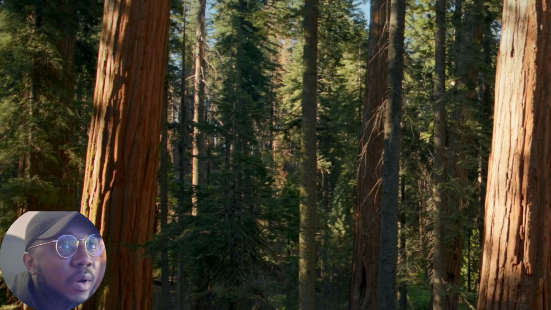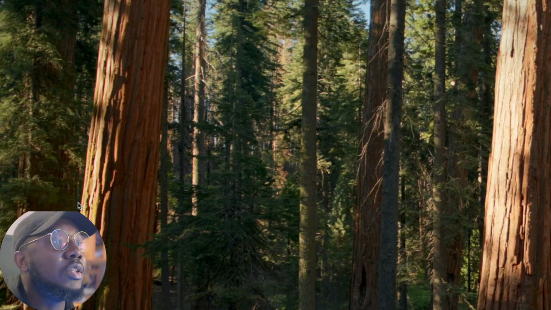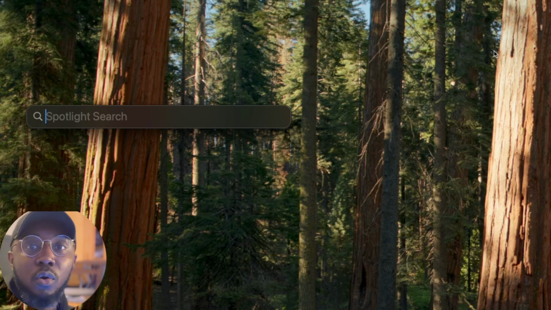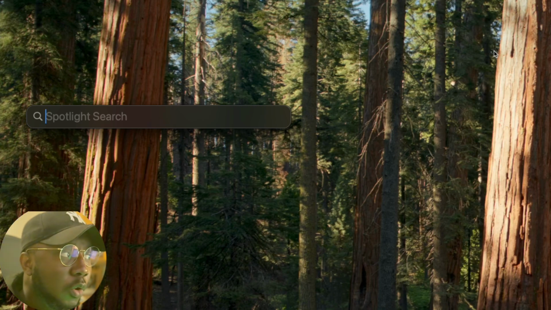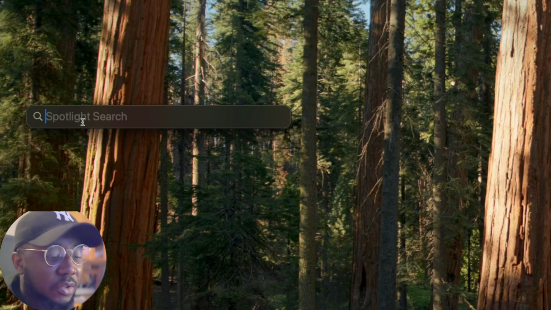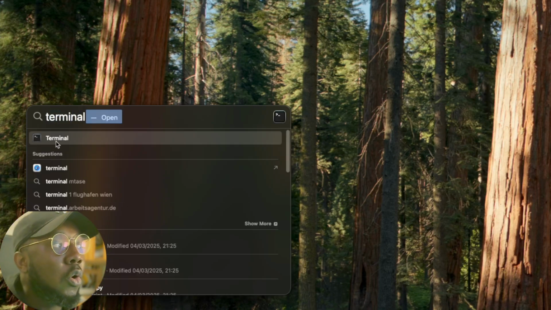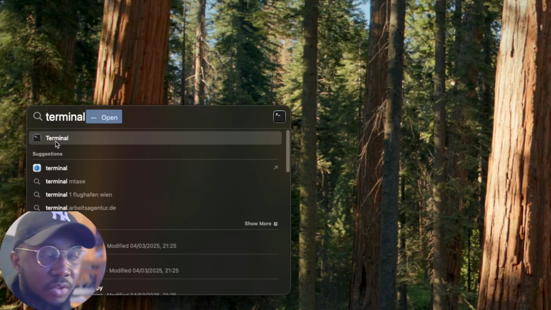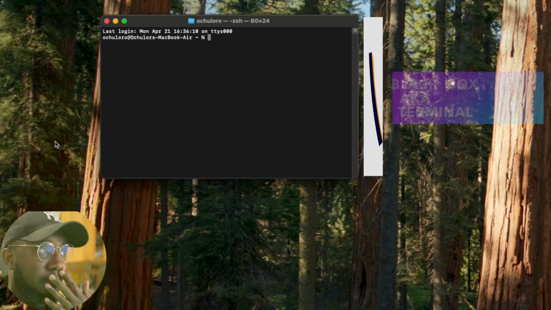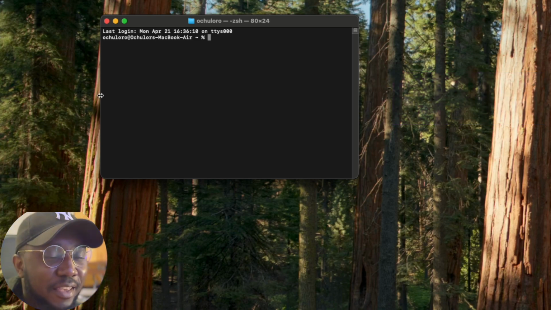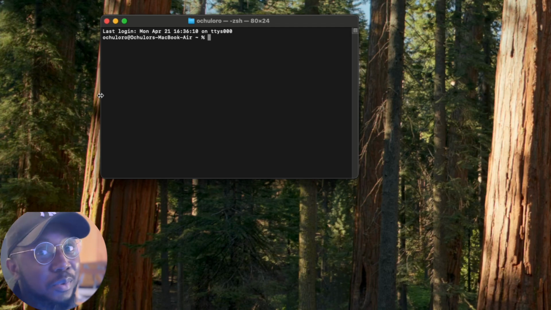If you're on a Mac OS, at the top of your screen you would see something that looks like a magnifying glass. If you click on it, a Spotlight search will pop up. If you type terminal, it would open a drop-down menu, and from this menu you can click Terminal. This would open the scary black box, but it's okay. As long as we know what we're doing, we will be fine.